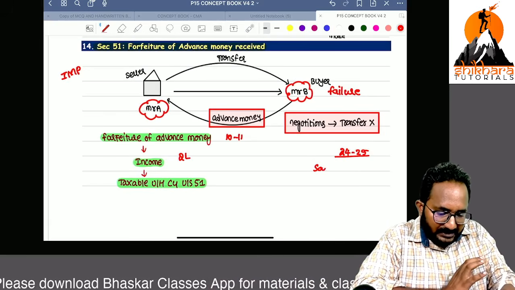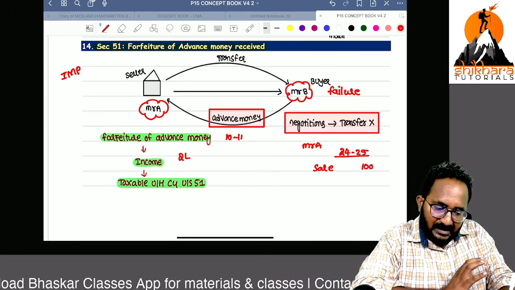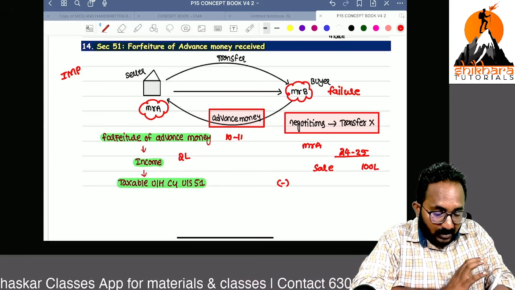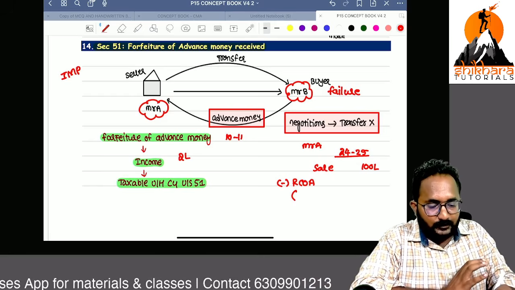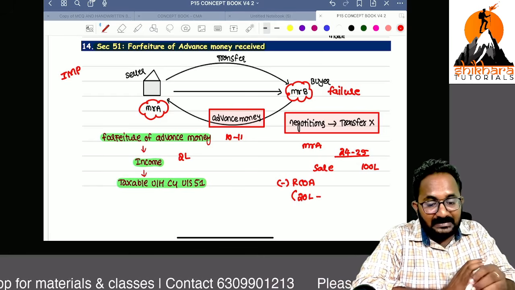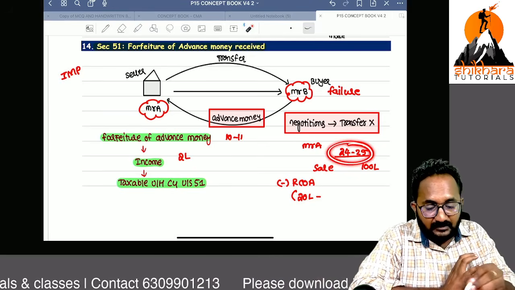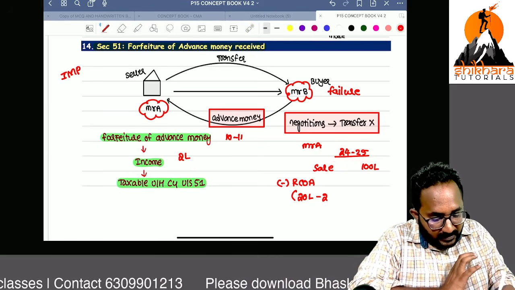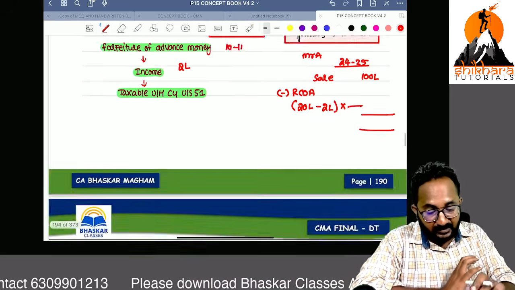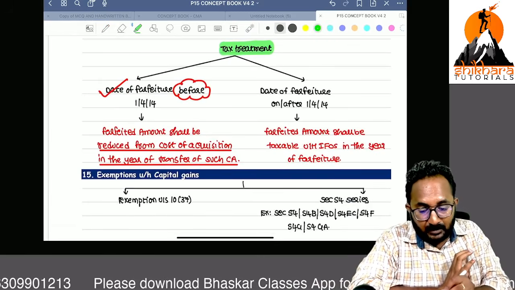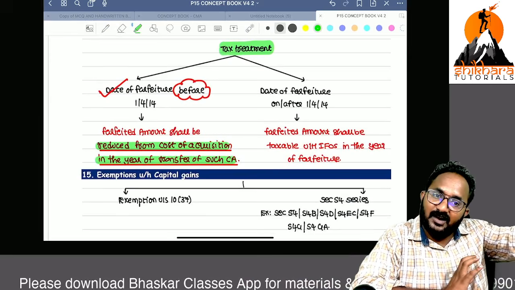So while calculating the capital gain, Mr. A is required to calculate it as sale consideration 100 lakh minus not the cost of acquisition, but the reduced cost of acquisition. You purchased it for 20 lakh. This is income, but not taxed now. In the year of transfer, please reduce it from the cost of acquisition, and on that only we can apply the indexation benefit. That is the treatment. Remember, the forfeited amount shall be reduced from the cost of acquisition in the year of transfer of such capital asset.